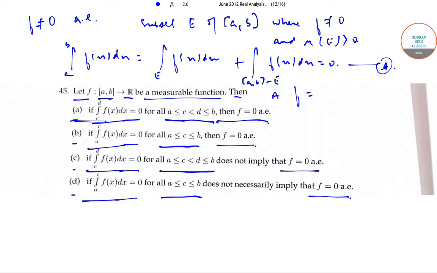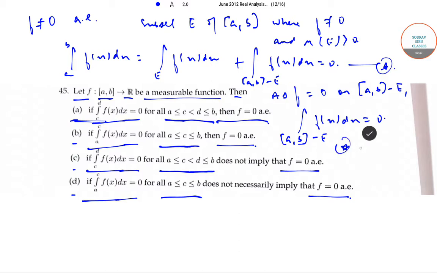Then, as f is equal to 0 on [a, b] minus E, we have the integral over [a, b] minus E of f(x) dx is equal to 0. Thus, using star we get the integral of f(x) dx on E is equal to 0. Therefore, option A is correct.